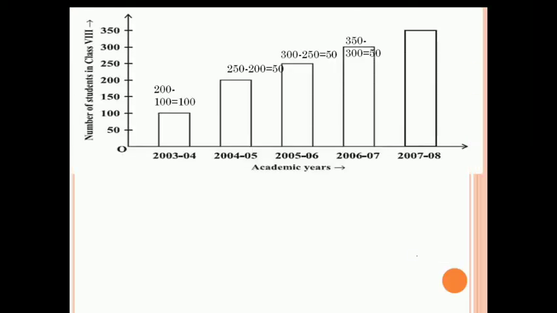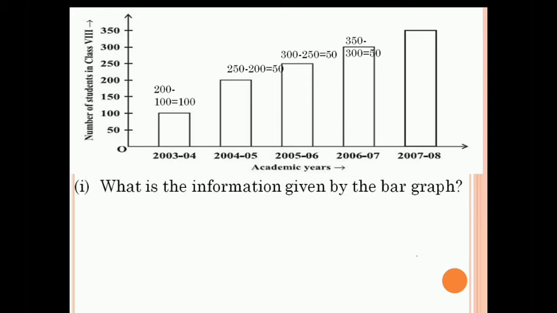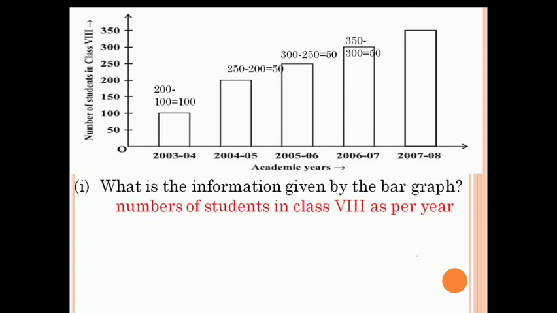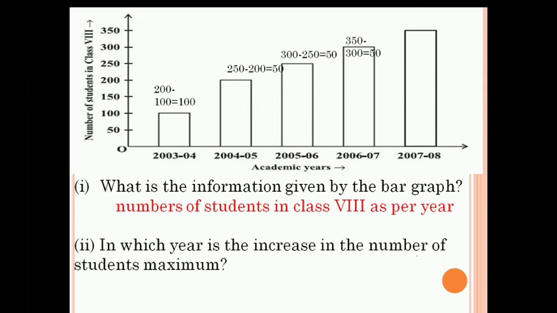So now look at here, related to this graph, we are going to answer questions one by one. Our first question is, what is the information given by the bar graph? Number of students in class 8 as per year. In which year is the increase in the number of students maximum? We have to find out that every year the number of students is increasing, but in which year does it show the more increase.